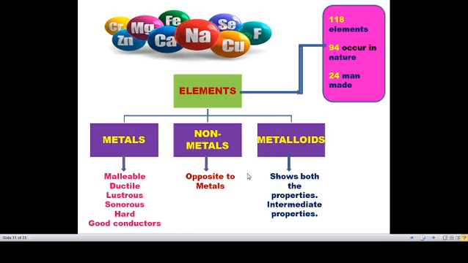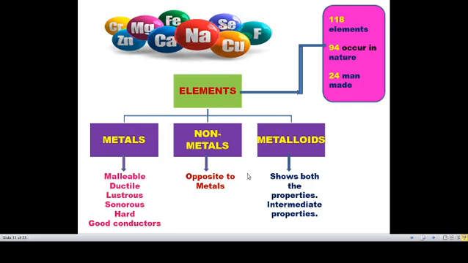And good conductors, I already told, they conduct electricity. They conduct heat also. So these are all the properties, that means characters, of metals. But non-metals are just opposite to metals. What I said now, malleable, ductile, lustrous, sonorous, hard, these are all not present in non-metals.